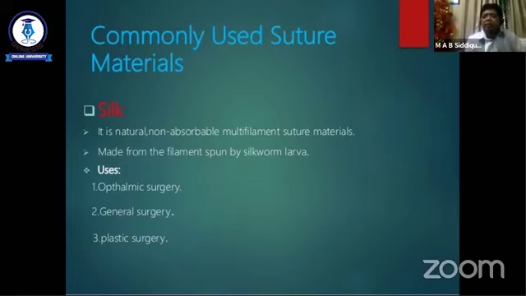Nowadays silk is used for skin closure. Previously it was sometimes used intraoperatively, especially in biliary surgery, for closure of the cystic duct. Nowadays it is replaced by absorbable suture material, as silk is natural and the tissue reaction is more. So its use in intra-abdominal suturing is decreasing.